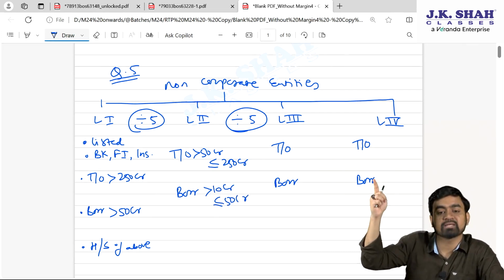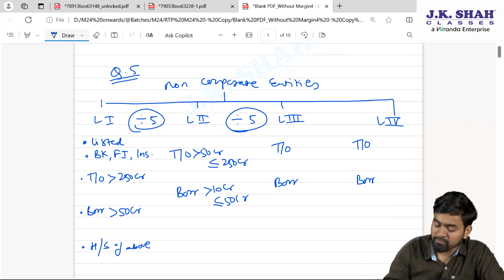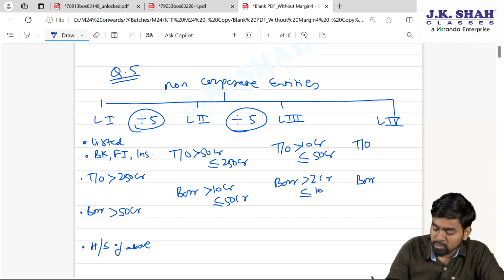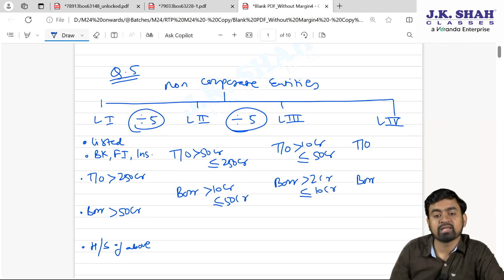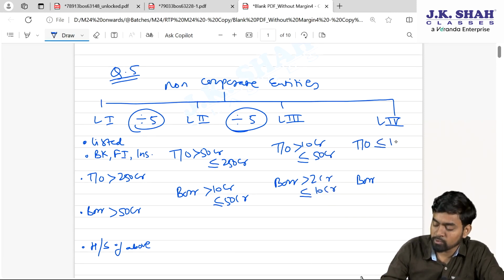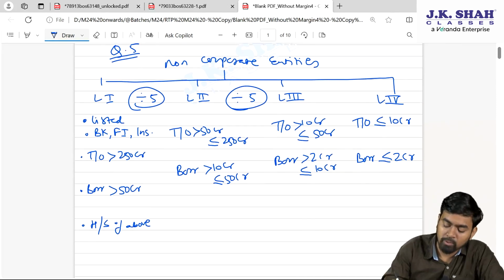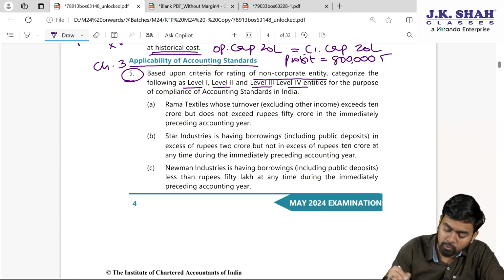Now how you will get level 3's limit then? Level 2 divide by 5. So 50 divided by 5, more than 10 crore, less than equal to 50 crore. Borrowing 10 divided by 5, more than 2 crore, less than equal to 10 crore. Now finally level 4 is turnover less than equal to 10 crore, borrowing less than equal to 2 crore. Fine. Now based on this, you have to answer the question here.